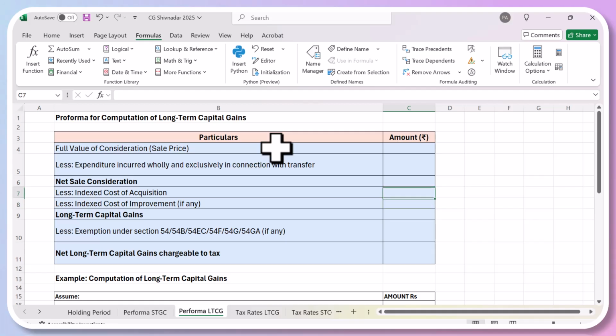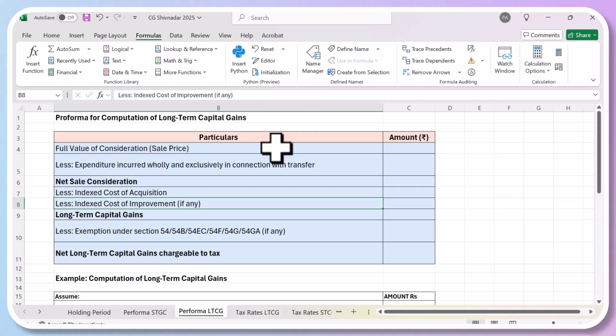Then indexed cost of acquisition. So this is your net sale consideration. Then your cost of acquisition, at what price you bought the building or whatever. So you have to do indexation. If you bought it, say, 10 years back, you get a benefit of indexation cost. So we'll understand that.